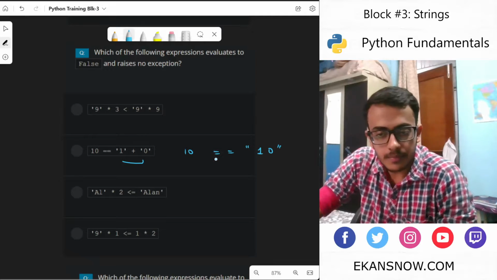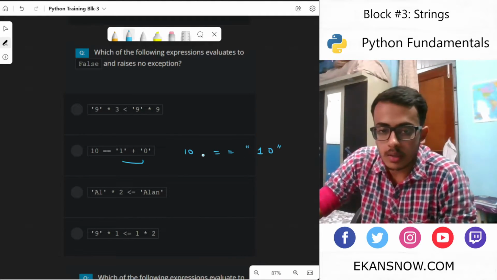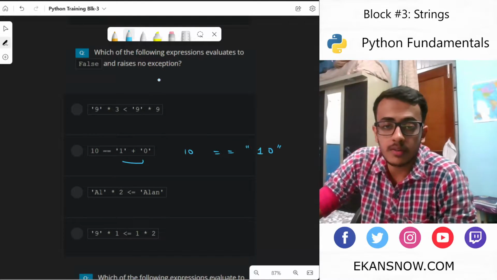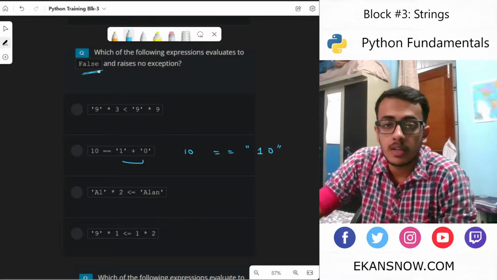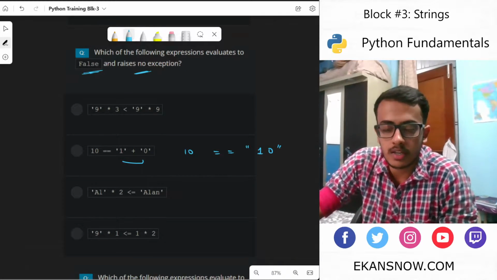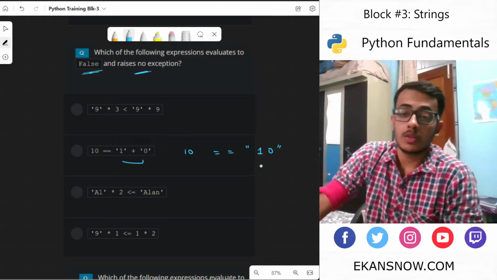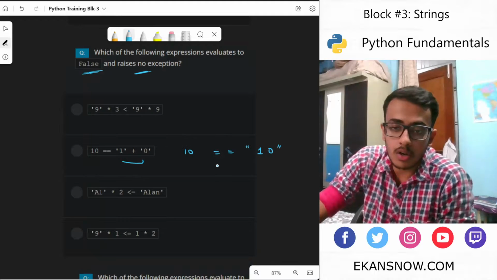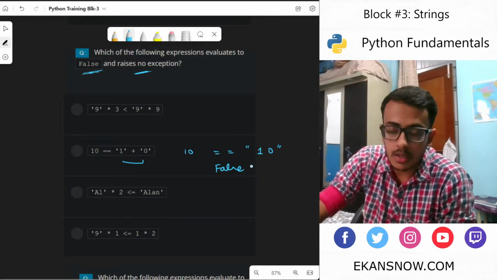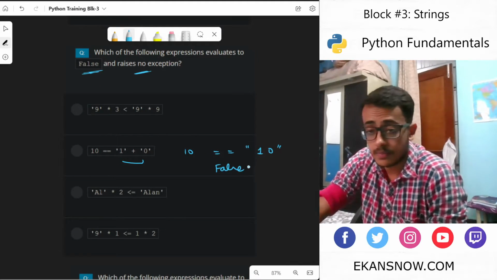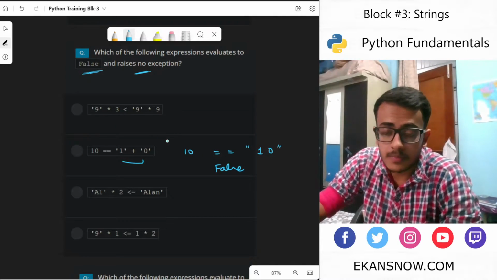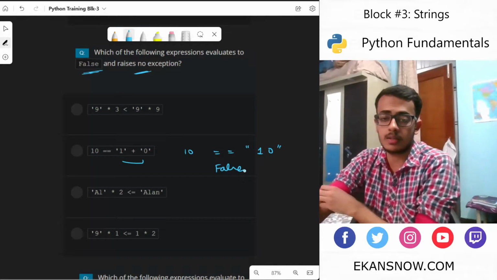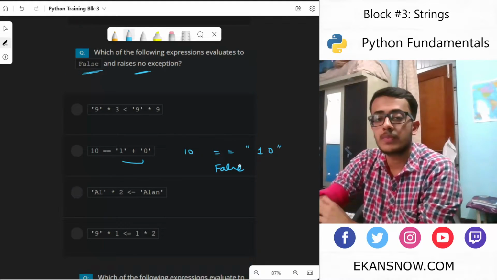First see what we are trying to achieve: which of the following expressions evaluates to false and has no error or any exception being raised? So we are trying to compare a string with an integer, which always returns false, I believe. So this one is false, and no exception is thrown.